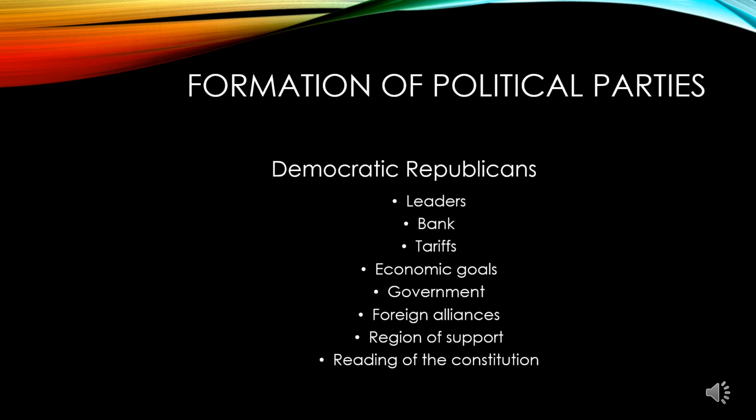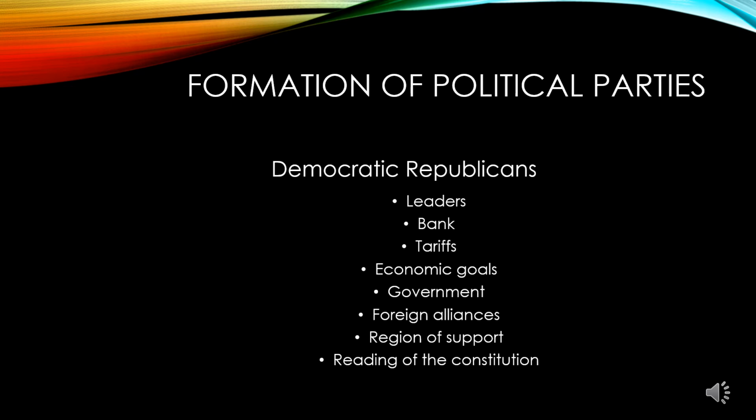He had a deep loyalty to France, and when the French Revolution breaks out, he will firmly support our getting involved in helping the French. Most of the support for this party came in the South and then an emerging region of the West. So remember Kentucky, Tennessee. A lot of farmers, a lot of the rural areas tended to vote more Democratic Republican. And he had a very strict reading of the Constitution, very literal, word for word. If it wasn't in the Constitution, then you could not do it. That is the way that Jefferson and Madison looked at the Constitution.